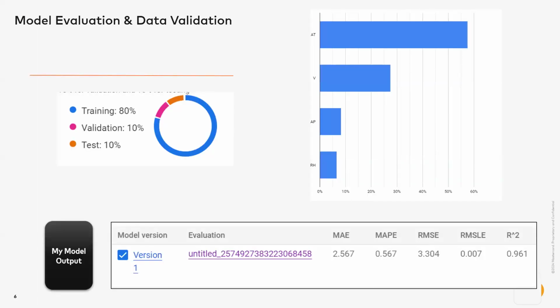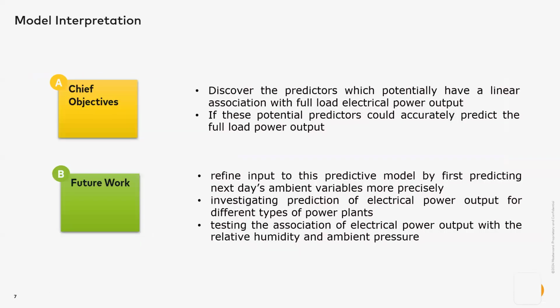I will talk through the model evaluation as well because it's important to understand how my model fared. These are the data that I have. My choice of metric was R square, which has a value of 0.961, very close to 1. Because the range is 0 to 1, I chose this one. R square, the coefficient of determination, is different because it doesn't really measure the loss. Instead, it measures how well the model performs. This is 0.961, so I'm happy that my model works.